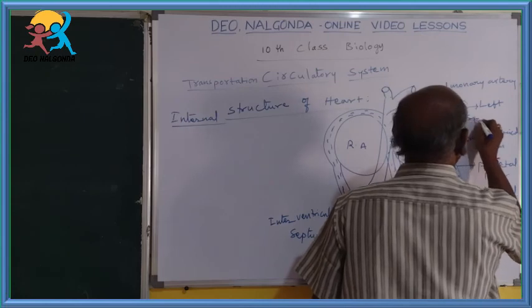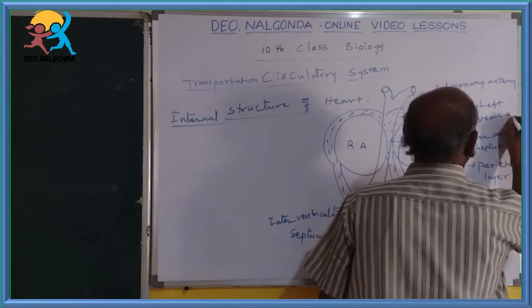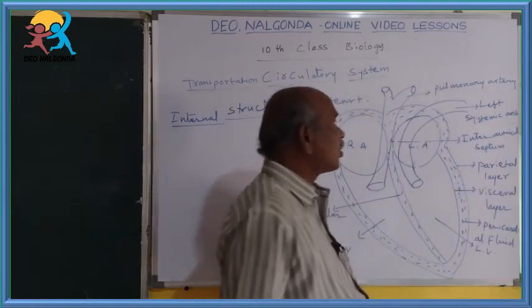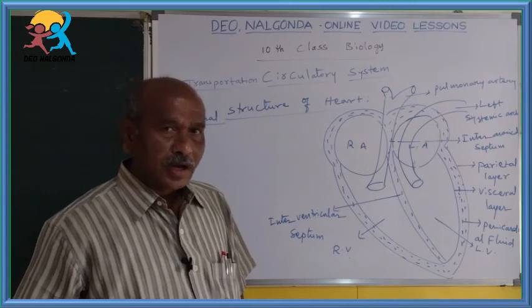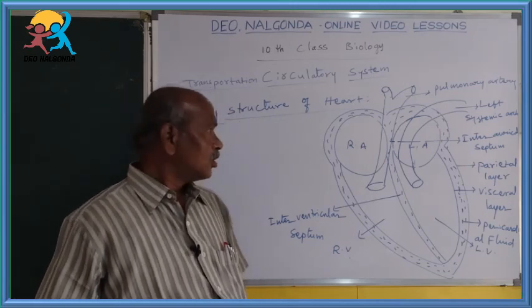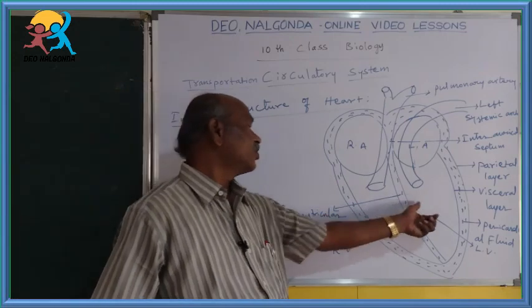Like that, there are two main arteries that arise from the heart.